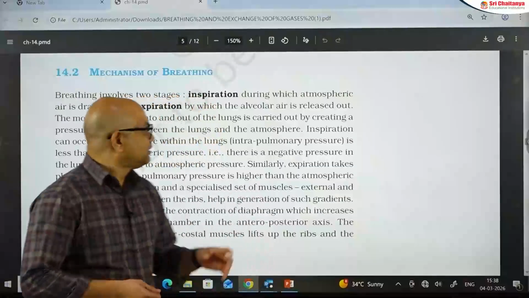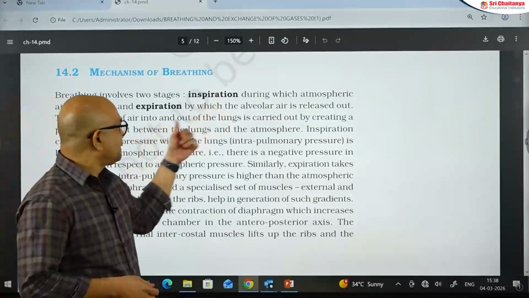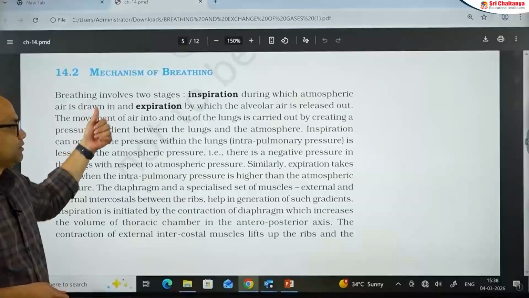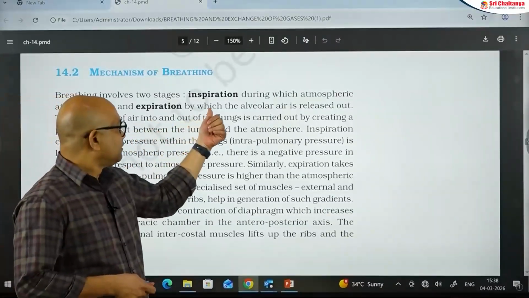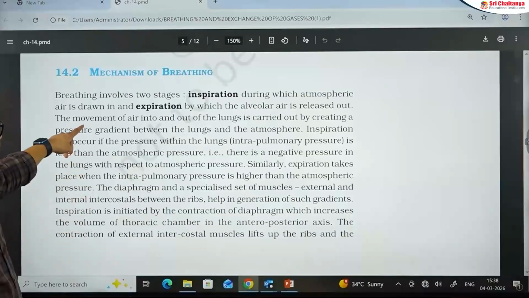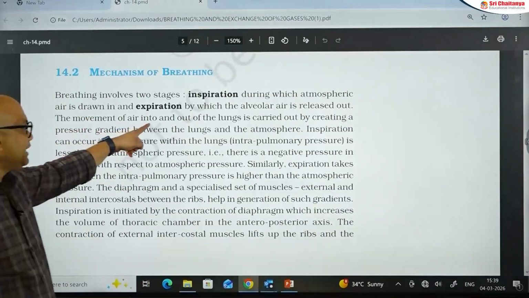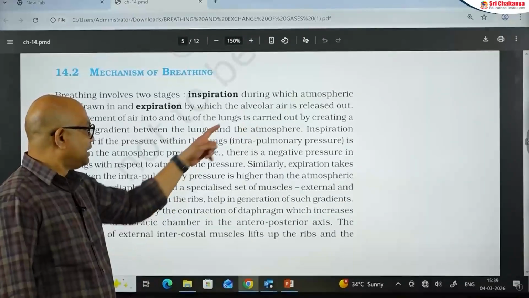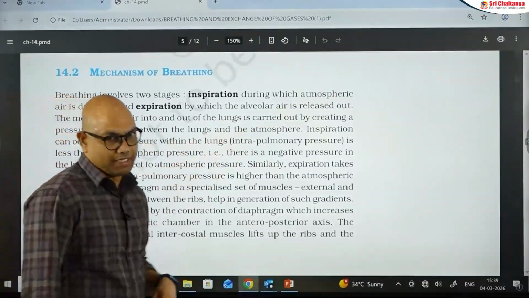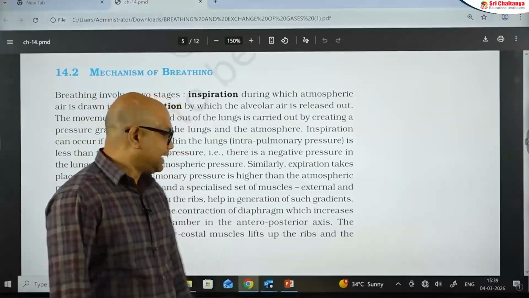The next topic is mechanism of breathing. The mechanism of breathing involves 2 steps, inspiration and expiration. Inspiration, during which atmospheric air is drawn into the body, and expiration, by which the alveolar air is released out. In this process, the pressure gradient plays an important role. The movement of air into and out of the lungs is carried out by creating a pressure gradient between the lungs and the atmosphere. So this pressure gradient plays an important role in inspiration and expiration.